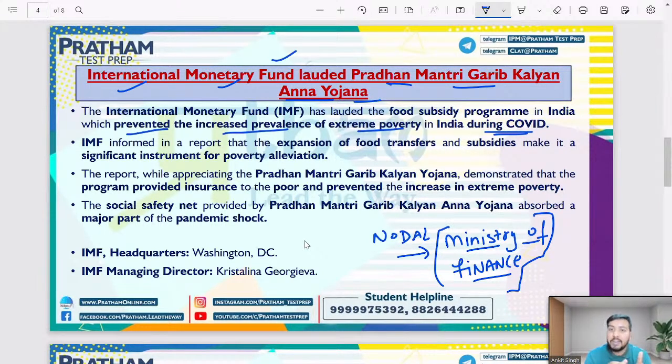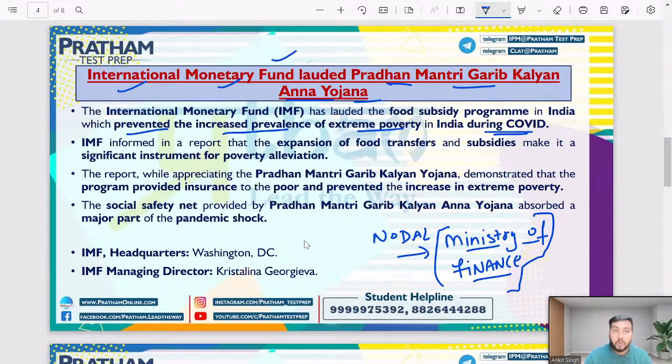So what was this scheme of the Government of India for? To prevent extreme poverty in India due to the COVID pandemic. In the COVID pandemic, the daily wage earners were not able to manage things, right? They could not adjust. Because there was a lockdown in the whole country, and they were not able to earn their daily bread and butter. So that's why the Government of India started this scheme, that is Pradhan Mantri Garib Kalyan Ann Yojana. Let's move to the next point.